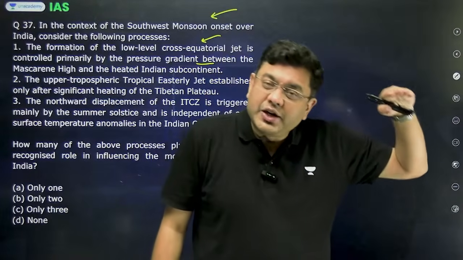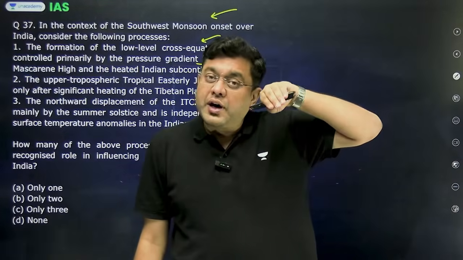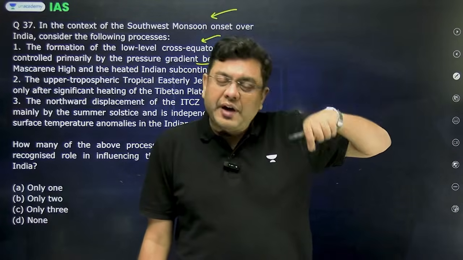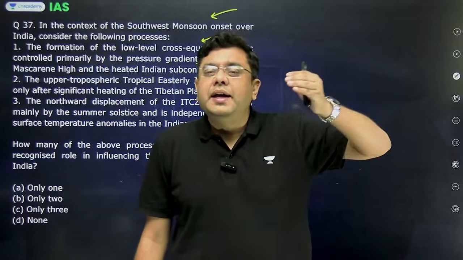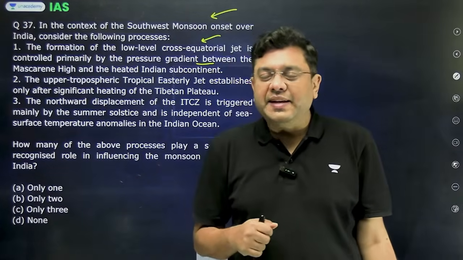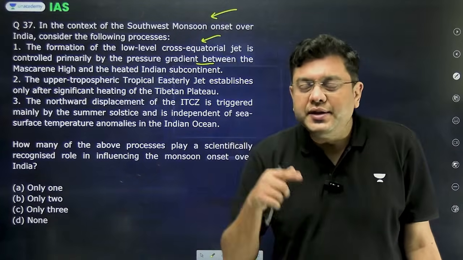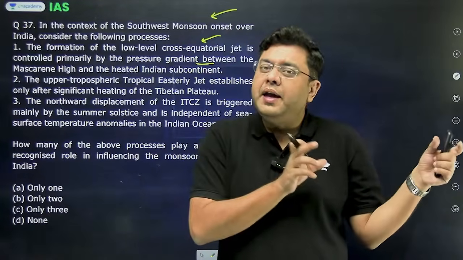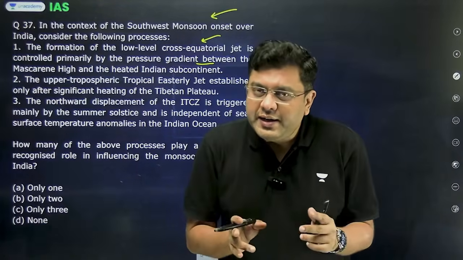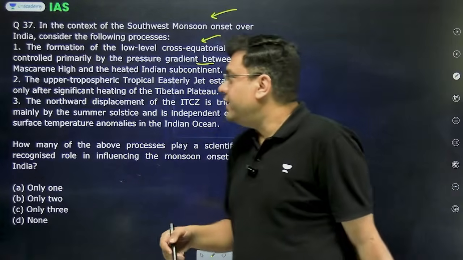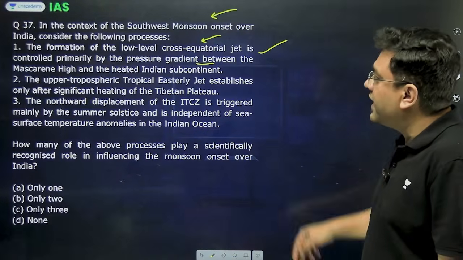The southward extension of this follows the Kolkata-Hyderabad axis, and then from the region of Horn of Africa and slightly to the south of it, it enters into the southern hemisphere and sinks into the region of Mascarene High, thereby strengthening the southwest monsoon winds. So it is the upper air movement which is aided by the pressure difference between Mascarene High and the Tibetan highlands. So the first statement is correct.